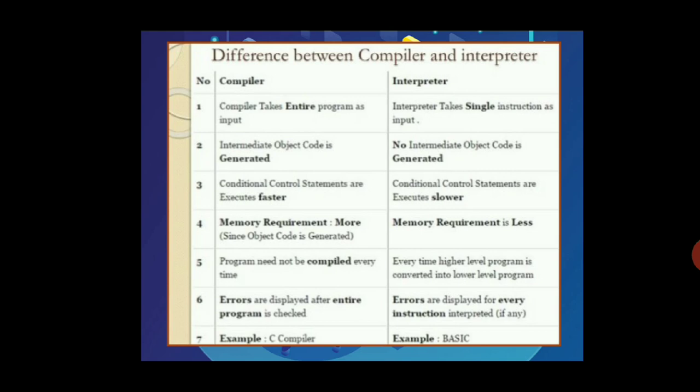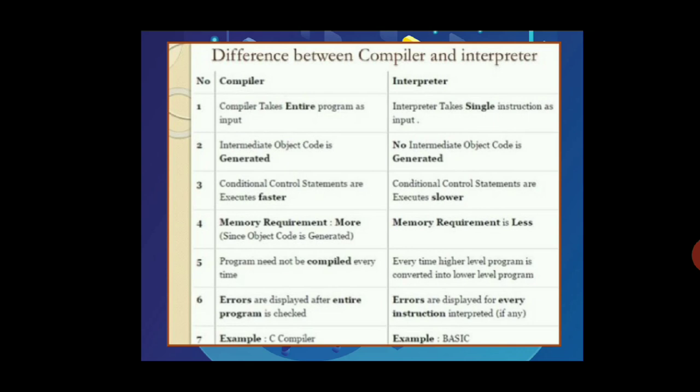That means when the compiler compiles the whole program, the object code is generated after it. Means the program is translated into object code and it is received by the CPU. But in interpreter, CPU does not receive the intermediate object code.